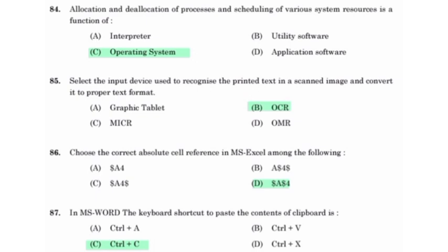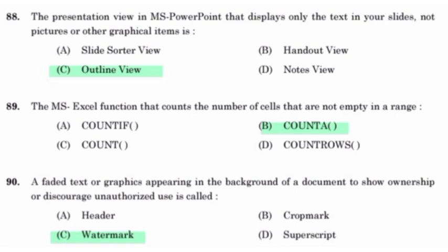OCR. Choose the correct absolute cell references in MS Excel among the following. Option D. In MS Word, the keyboard shortcut to paste the content of clipboard is option C. The presentation view in MS PowerPoint that displays only the text in your slides, not pictures or other graphical items, is outline view.